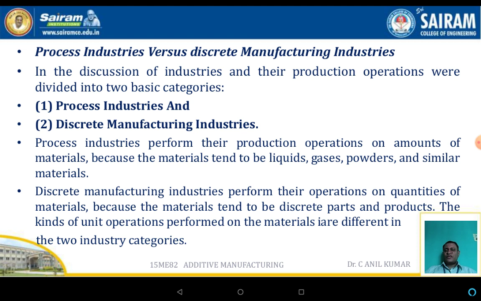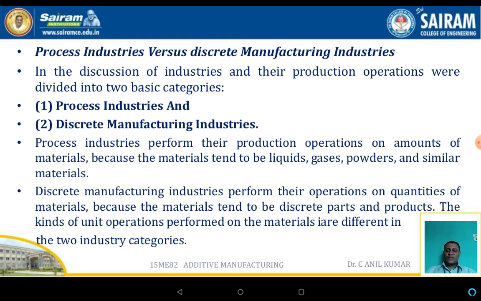The process industries versus the discrete industries. In this division of industries, the production operations are divided into two types. The first one is the process industry. The second one is the discrete manufacturing industry. The process industries perform their production operations on amounts of material, because the material tends to be in the form of liquids, gases, powders and similar materials. But in the case of discrete manufacturing, the industries perform their operations on quantities of material, because the material tends to be discrete parts and products.